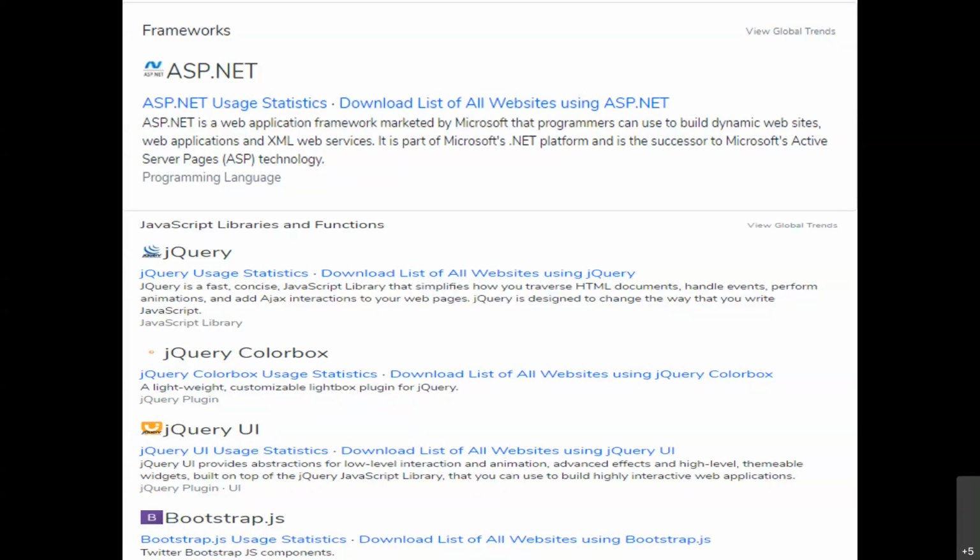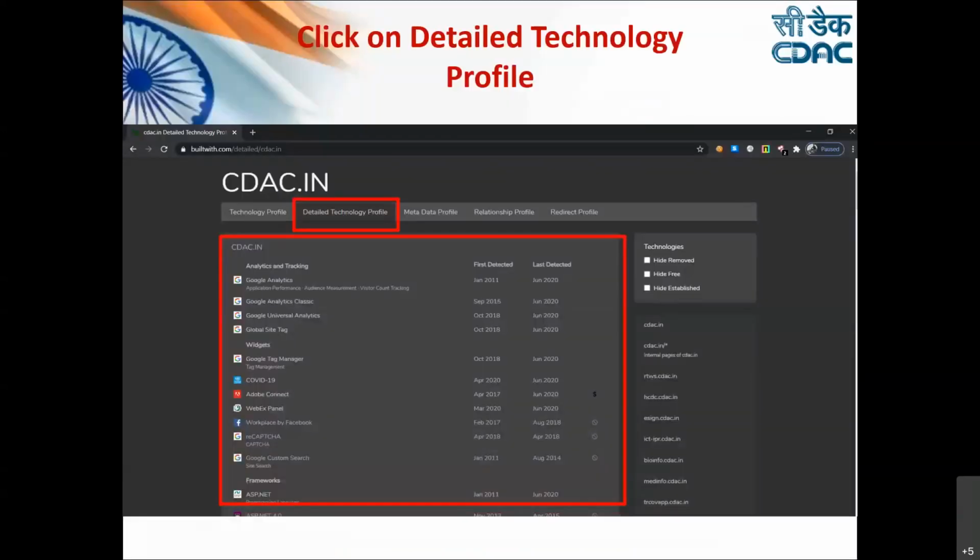And when we move to the second tab, that is detailed technology profile, it will go to that particular website or target, and then tries internal links from that particular URL. It also provides you the date from when it was first detected and when it was last detected. So it will give you a list of all those various frameworks. Now see here, there are a number of widgets being used, and it has the list of frameworks also which are being used along with their detailed information.